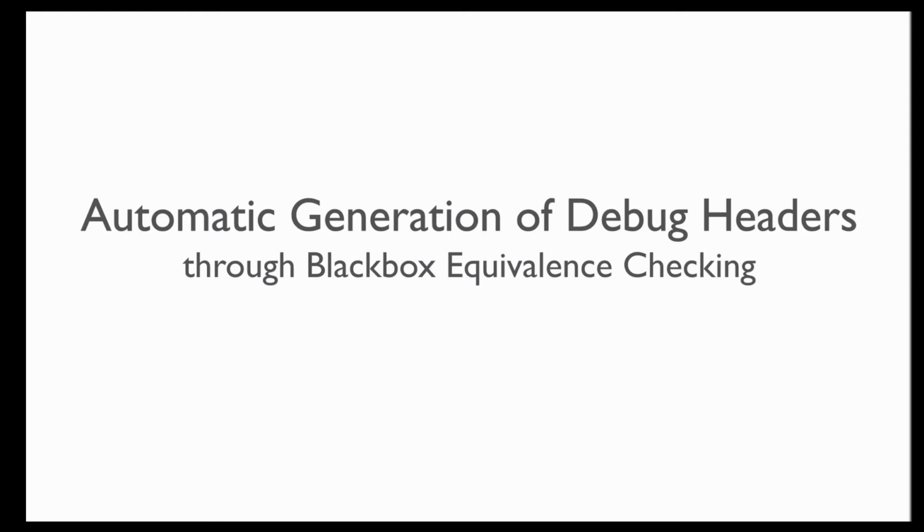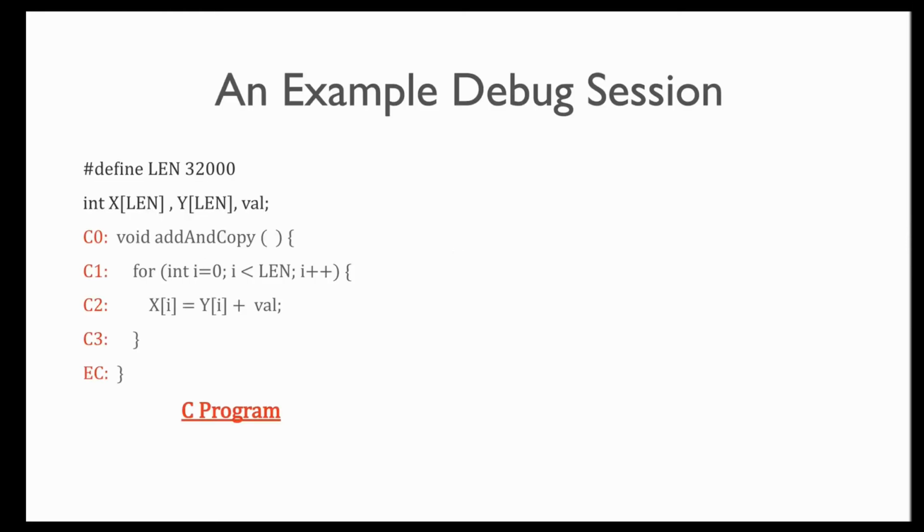which is called automatic generation of debug headers. Consider this program that reads a value from array yi, adds val to it, and writes to a location in xi, and does it in a loop which goes from i equals 0 to i is less than len.